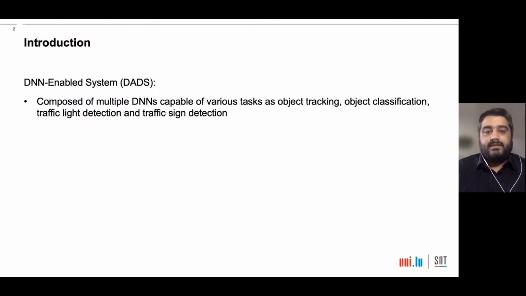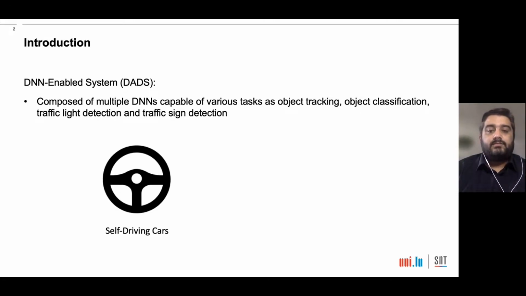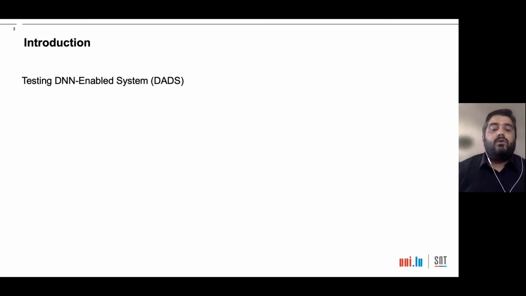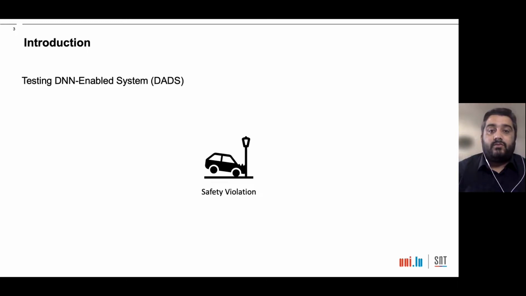DNN-enabled systems, DADS, are those systems that are composed of multiple DNNs which are capable of performing different tasks, such as object tracking, object classification, traffic light detection, and traffic sign detection. For example, self-driving cars and autonomous drones. Both of these subjects have to travel from their initial point to their destination using different DNNs to avoid safety violations. Our goal is to test these DNN-enabled systems and find safety violations.